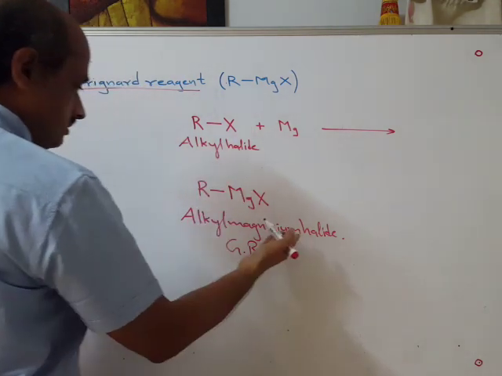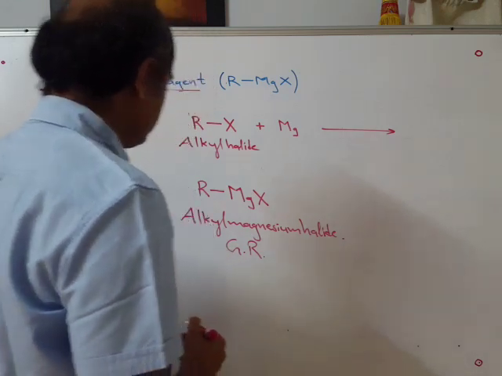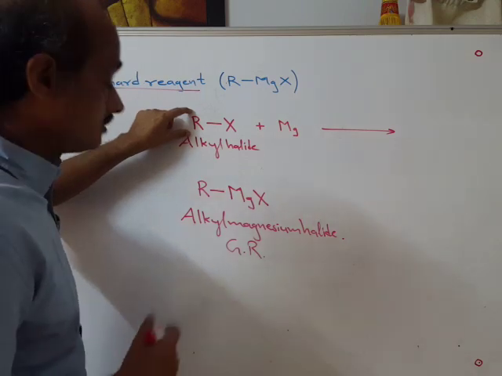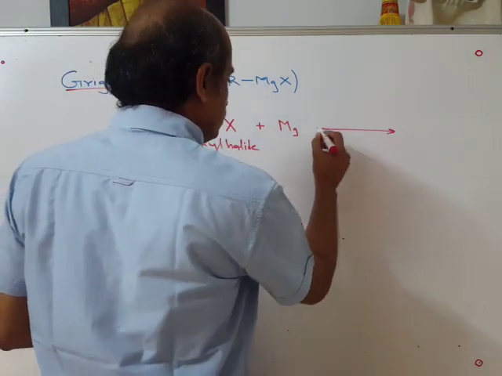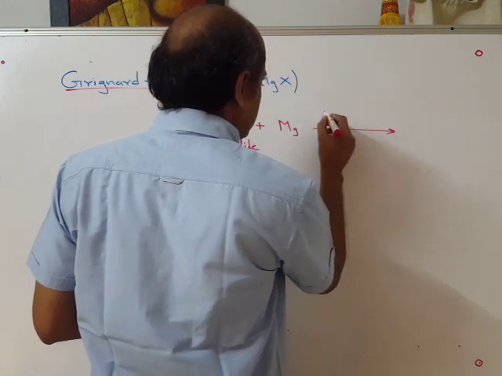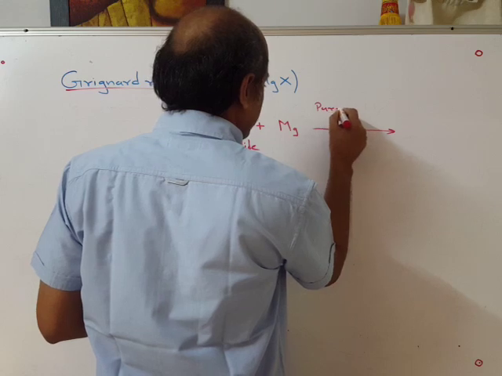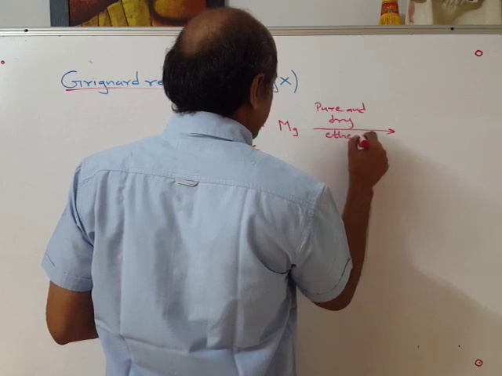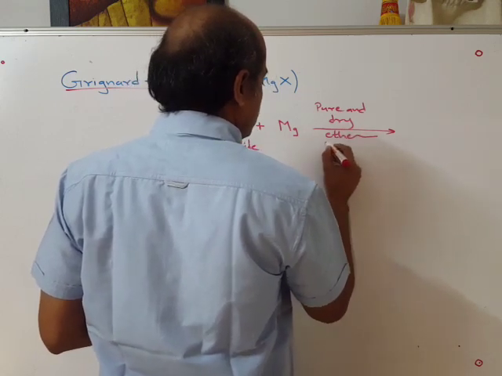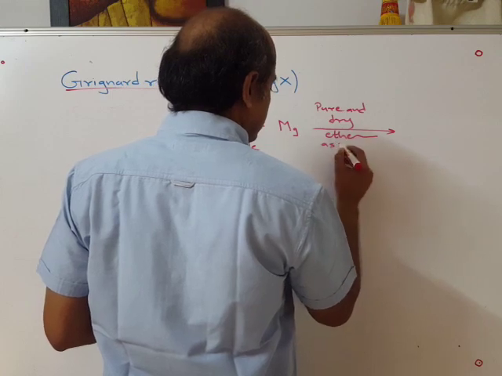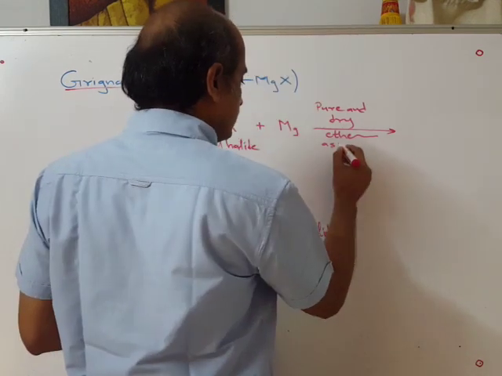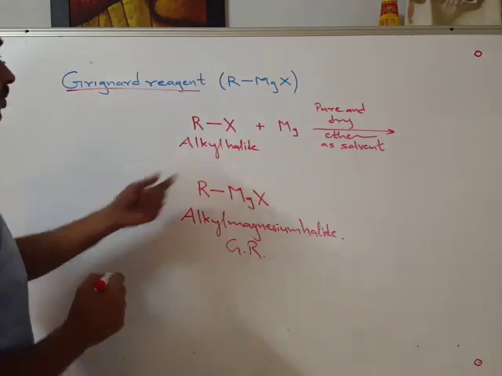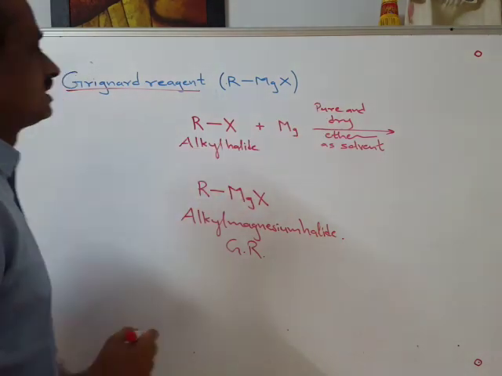While this Grignard reagent is prepared, it can be any alkyl group here, aryl also, phenyl for example. On the arrow, what we write is pure and dry, dry is very important, ether. That ether is used as a solvent. So alkyl halide plus magnesium, pure and dry ether as solvent.